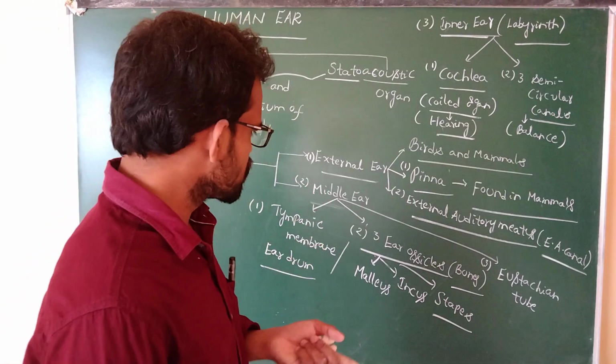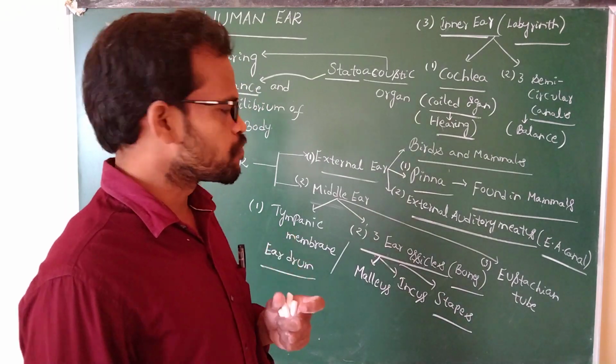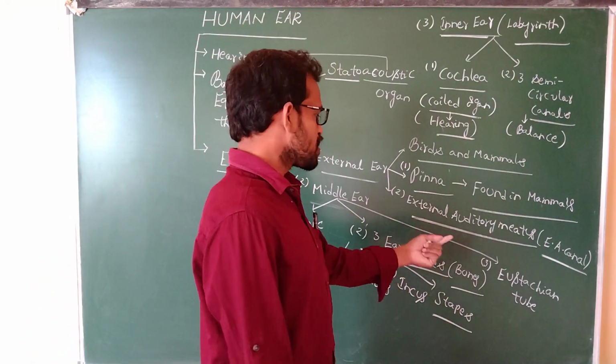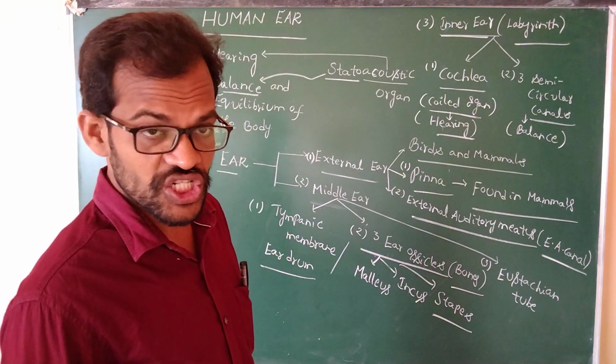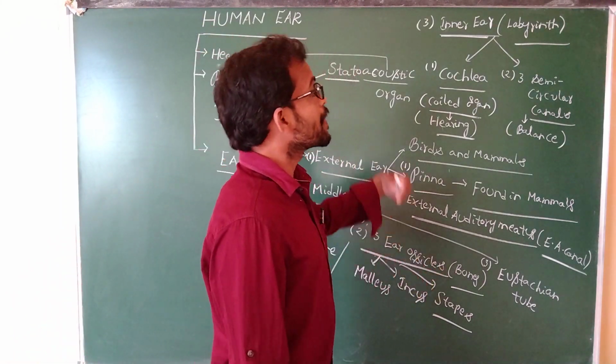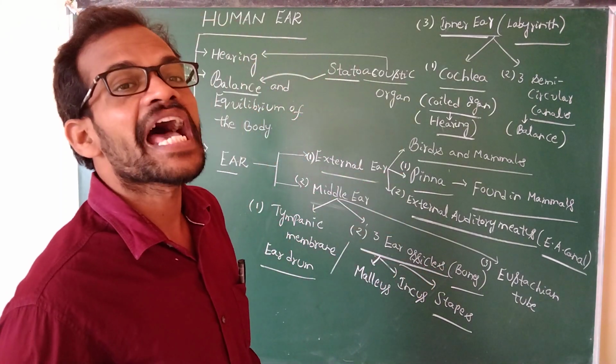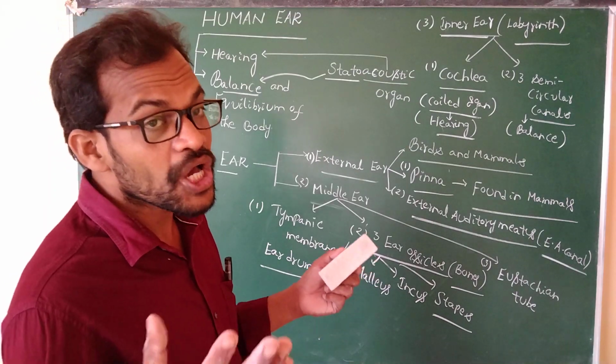Ear ossicles means bones: malleus, incus, stapes, the smallest bones. The stapes bone and the middle ear consist of the eustachian tube. This stapes part opens into the internal ear with the help of the oval window and round window.